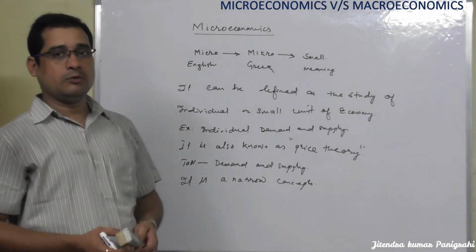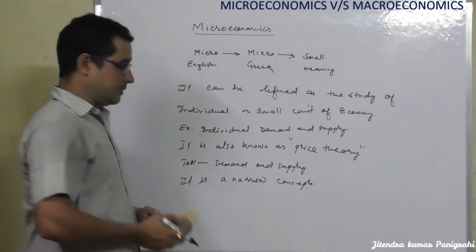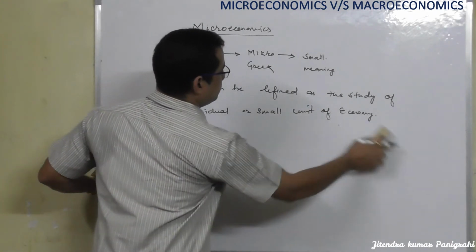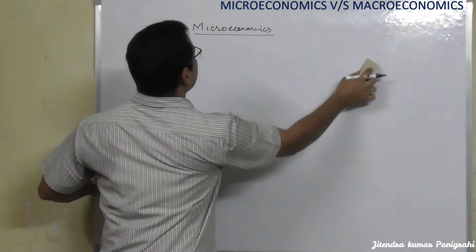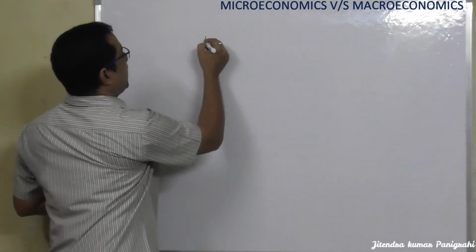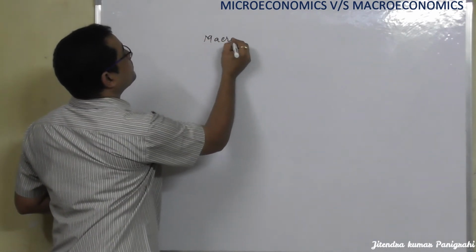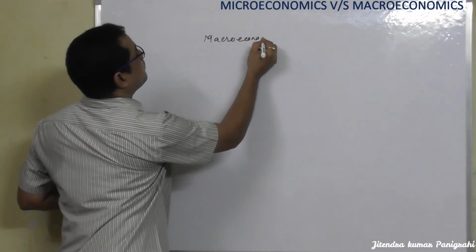Now let me discuss what the macroeconomic concept is. Macroeconomics.